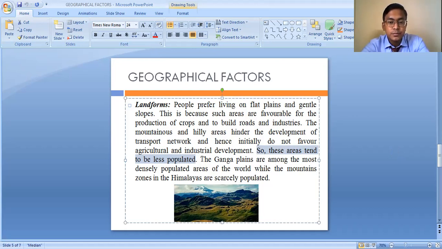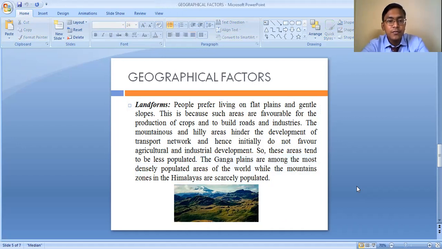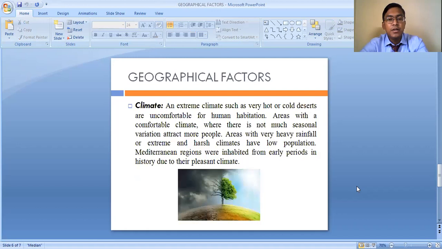So the Ganga plains are the most densely populated areas of the world, while the mountain zones in the Himalayas are scarcely populated. This is true in the case of India also. We can see that the Himalayan region is less populated, whereas the Ganga plains are highly populated. So landforms play a very vital role in determining the distribution of population in the world. Apart from availability of water and landforms, the climatic factor, climate, also plays a very important role in population distribution.